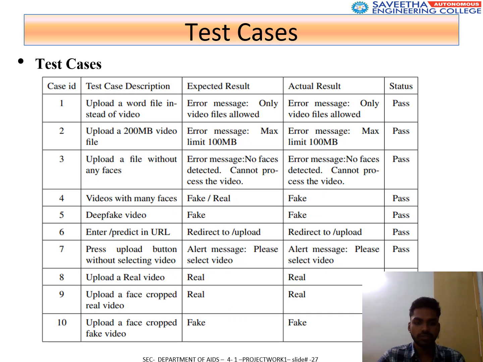These are the test cases which we used. We uploaded a Word file instead of a video, and only video files are accepted, so an error is the expected result, and we are getting the actual result as the error.